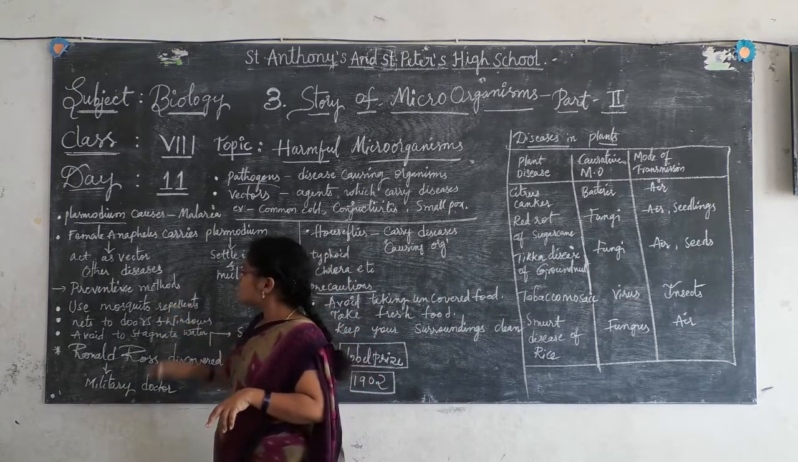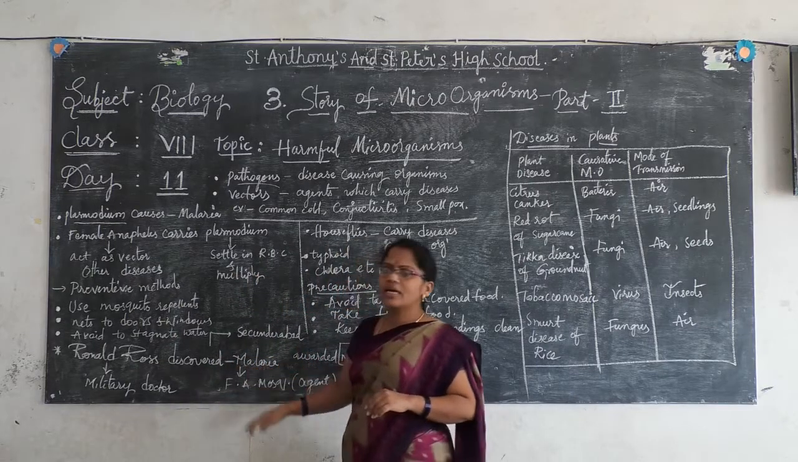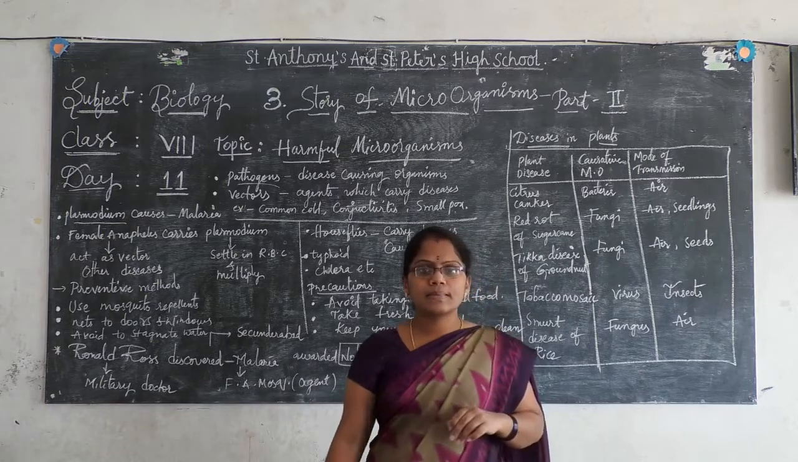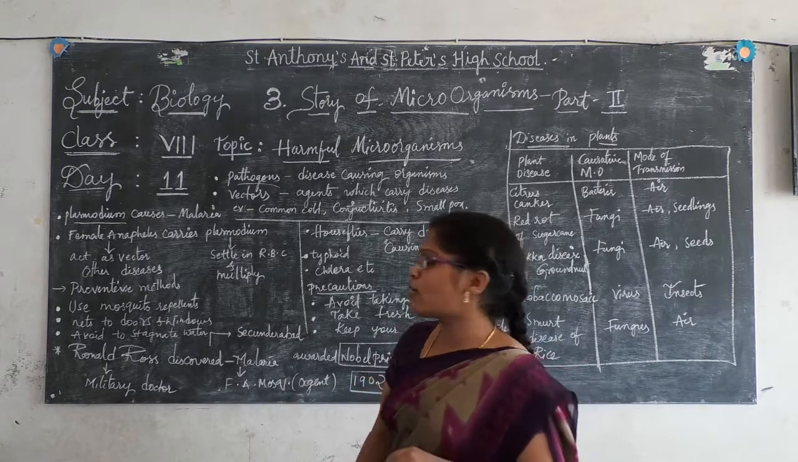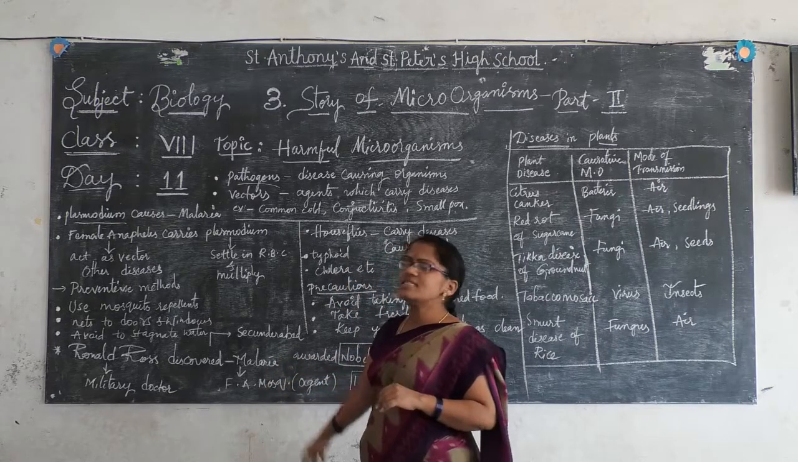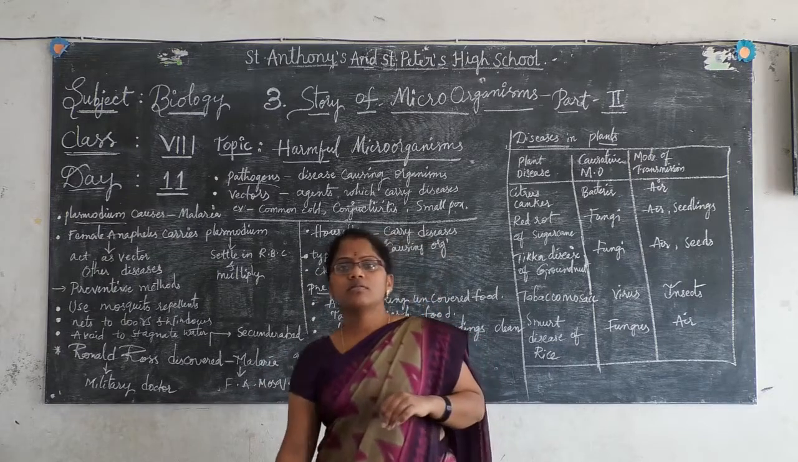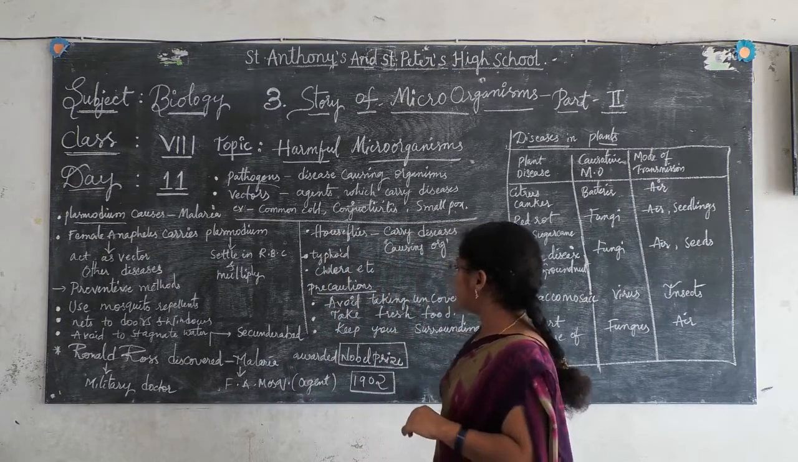Okay. Now, who discovered it then? Who discovered malaria? Ronald Ross. Okay, Ronald Ross is one of the scientists who discovered malaria in Secunderabad. Right? He was a military doctor.